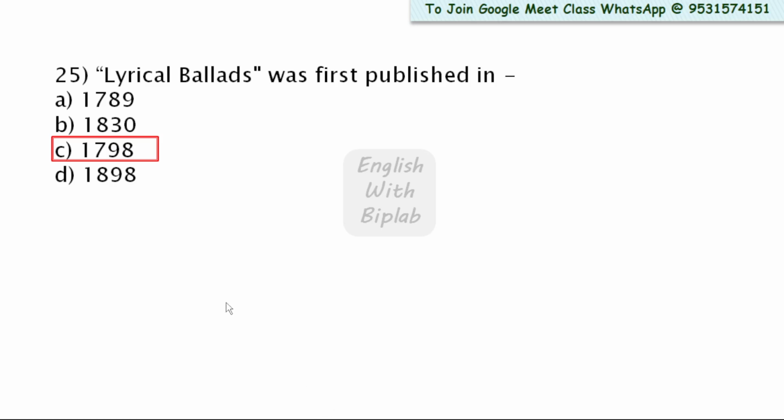So these were a total of 25 questions out of 100 questions from the Restoration period to the Romantic revival. That is, it covers mainly the Restoration period. And I hope today's presentation and the questions were quite good, and this would definitely help you for your preparation for BPSC TRE 4.0. And those who are preparing for KBS NBS, these questions will definitely help them too. And the questions are set in such a way that if you are preparing for UGC NET SET for English, this will also be quite beneficial for you.